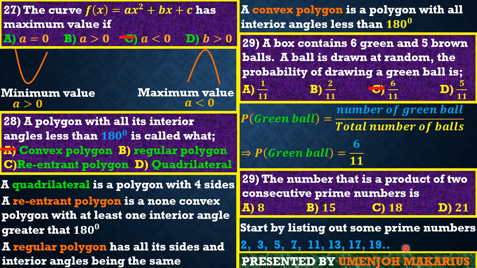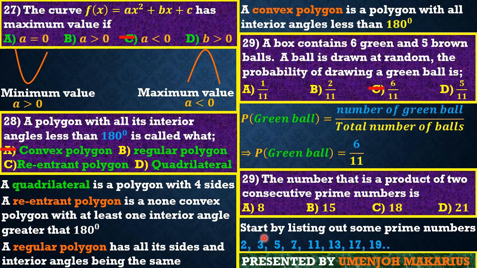At this point, let's take any pair and multiply. We have 2 times 3 is 6. 6 is not among the options, so we dispatch it. 2 times 5, guys, is 10. 10 is not among the options. 2 times 7 is 14, which is not among them either.